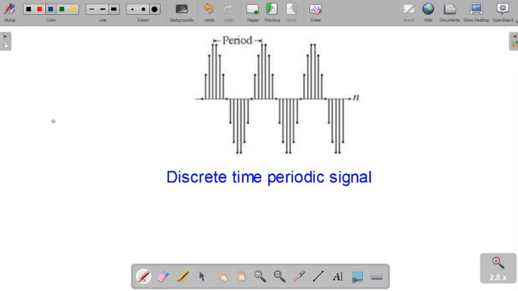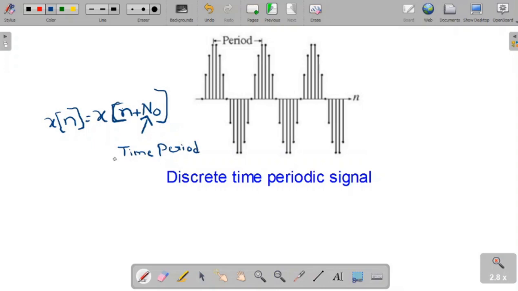Coming to the discrete time periodic signal, the condition we have to satisfy is x of n is equal to x of n plus n naught, where n naught is the time period of the discrete time signal. Here you can observe, this is the discrete time periodic signal. The same pattern repeats over time.